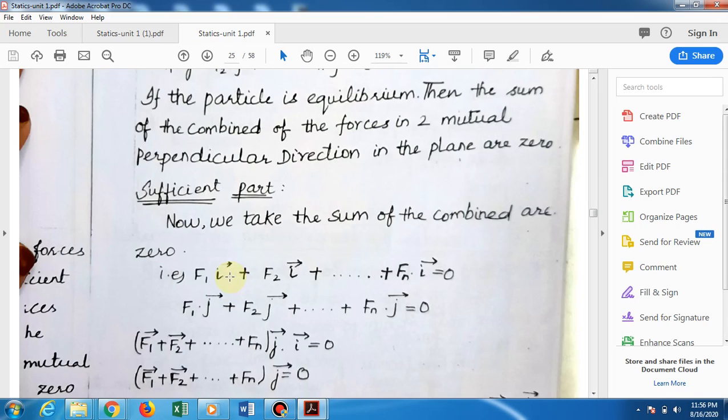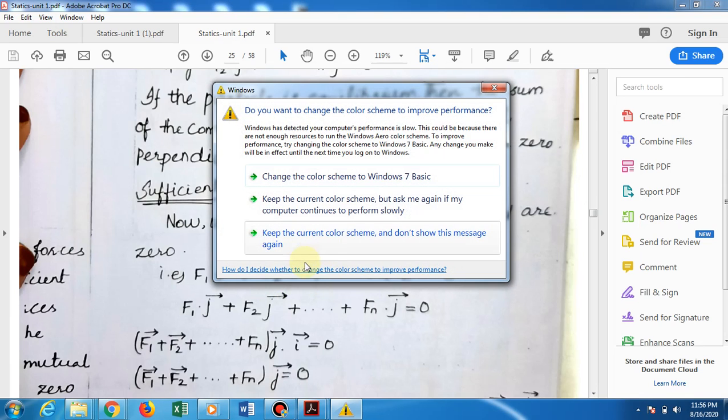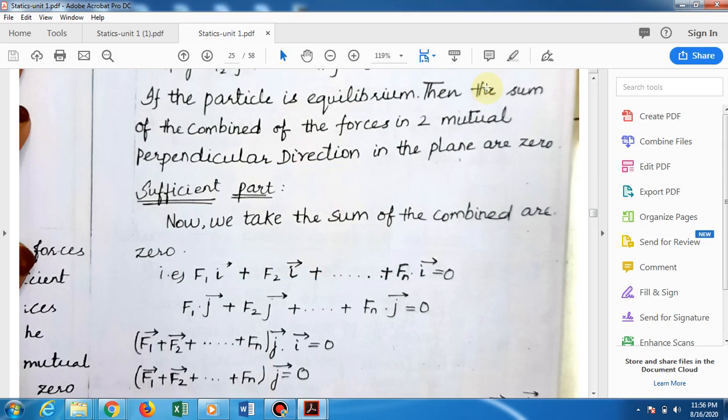So here itself you put F1 dot i vector, j vector plus F2 dot i vector, j vector. They have not mentioned it here. So here itself you combine, because it's a combined force. Here itself you mark it as i dot j vector. Then here you will put it as j dot i vector, combined forces. So you are putting like that, i dot j vector and j dot i vector.